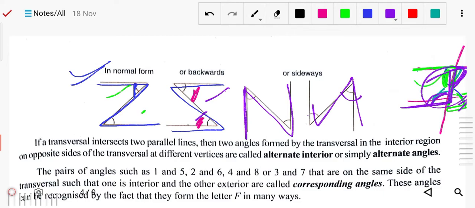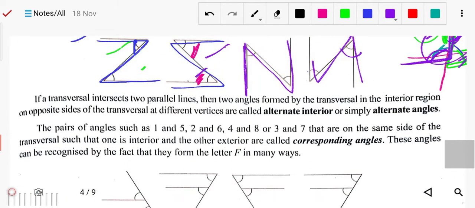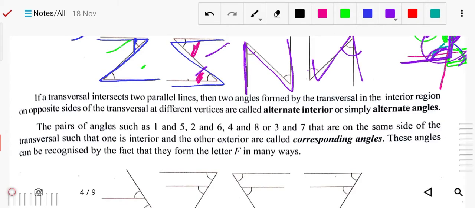Now next we have the corresponding angle. So the pairs of angles 1 and 5, 2 and 6, 4 and 8, and 3 and 7 are on the same side of the transversal, such that one is interior and one is exterior, so they are called corresponding angles.